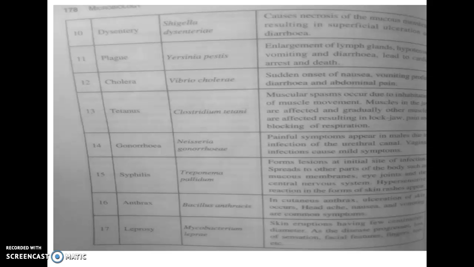Then the bacterial diseases that also affect the urinogenital tract. This includes gonorrhea and syphilis, which are the diseases caused in the urinogenital tract, and leprosy and anthrax are the diseases caused by bacteria mainly in the skin. Okay, thank you.